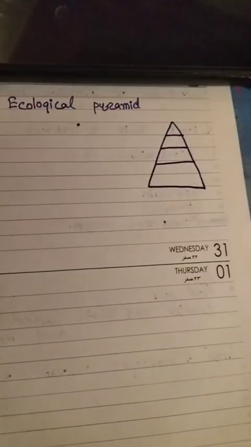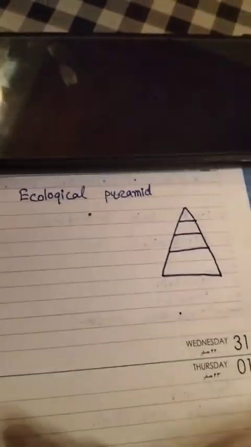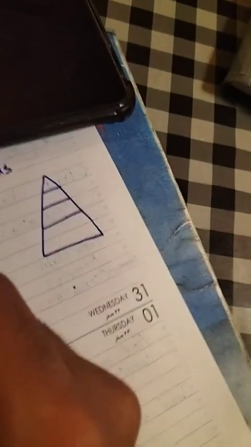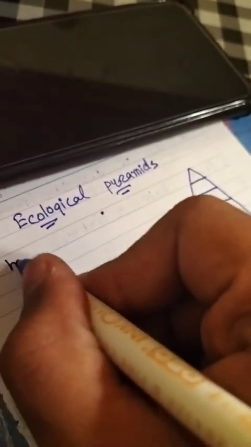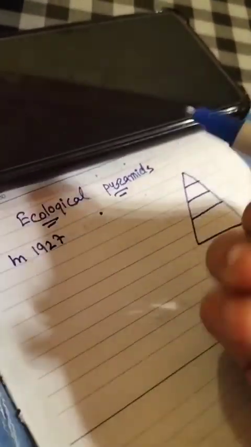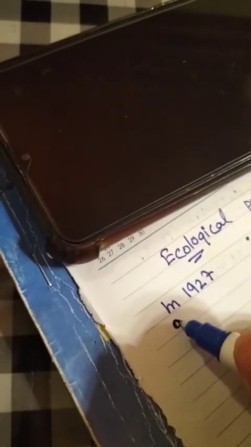Now the topic we have is ecological pyramids. So what is an ecological pyramid? First we'll see when it was developed and who developed this concept.